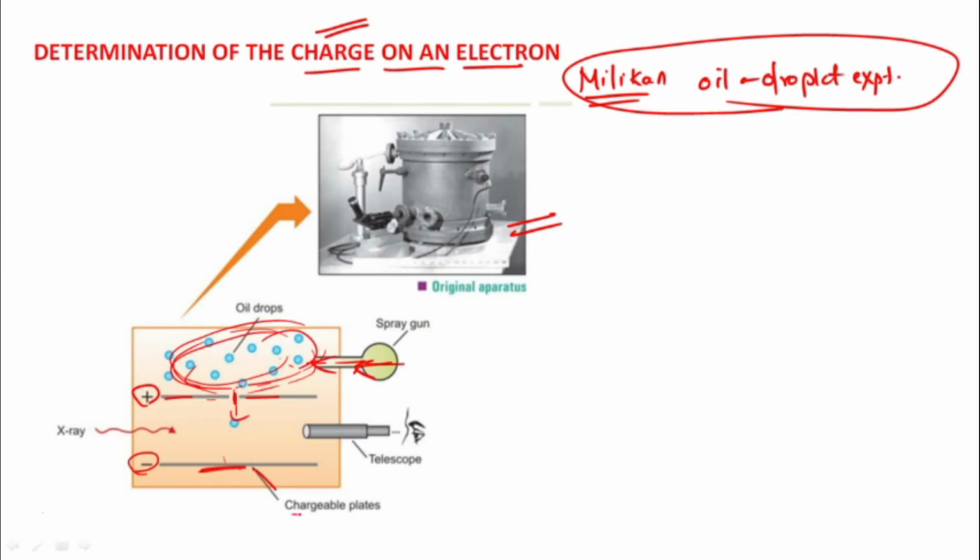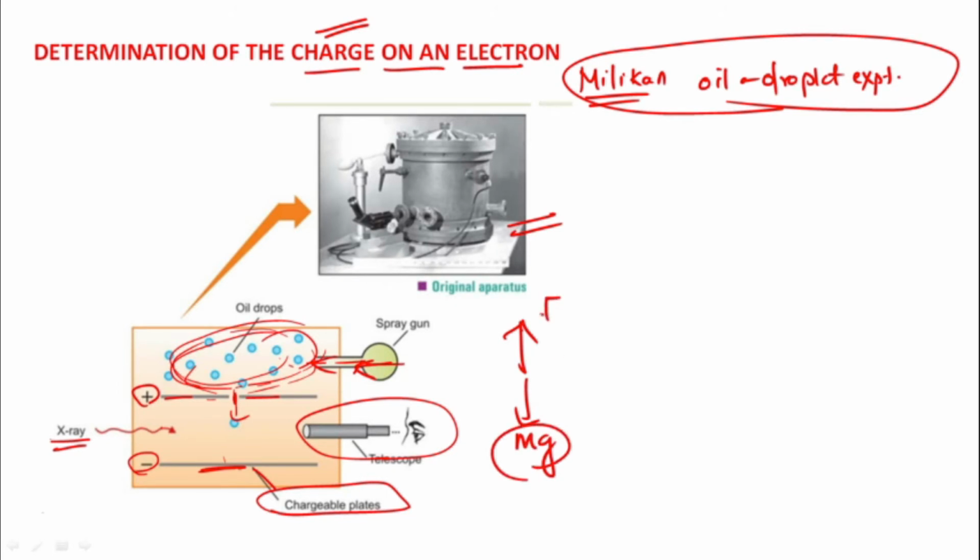these are the chargeable plates, and here I am applying the X-ray, and through a telescope I am seeing the whole phenomenon, how it is going. After some time we have observed that the upward force due to the negative charge on the oil drop is equal to the weight, that is mg. The upward force is equal to the weight downwards, the weight of the drop.